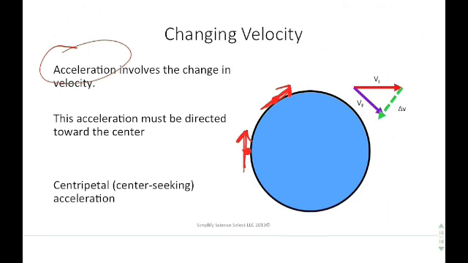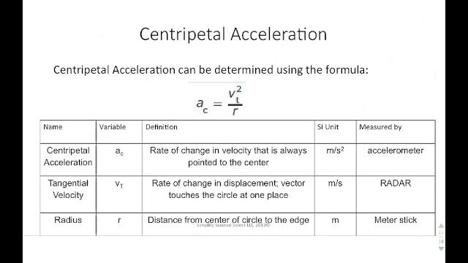If you take a look at this geometrically, you'll see that because of the change in direction, the acceleration is always directed towards the center. In fact, we call it the centripetal acceleration. That's an A with a subscript C. Centripetal means that it's center seeking, so the acceleration is always trying to get towards the middle. If we look at the centripetal acceleration, this is our new formula. The centripetal acceleration is equal to the tangential velocity squared divided by the radius.